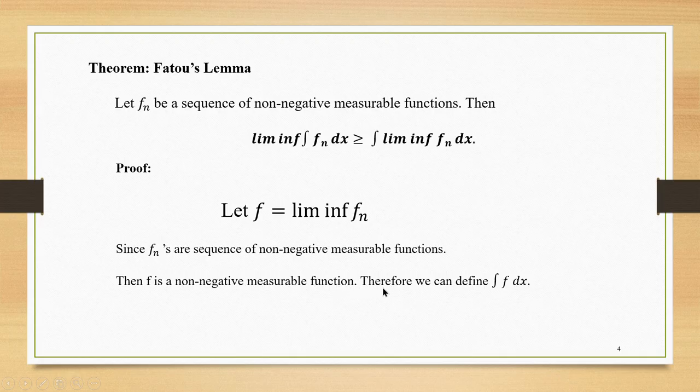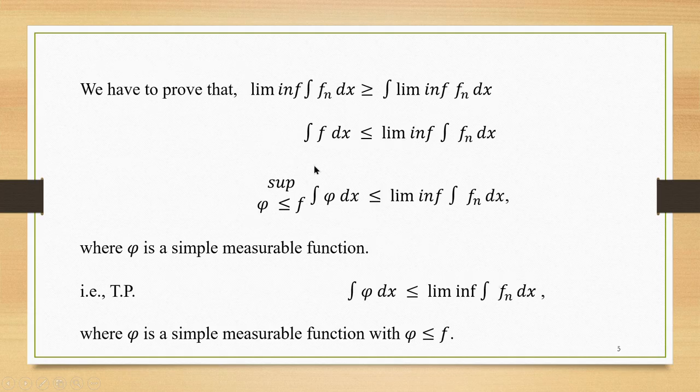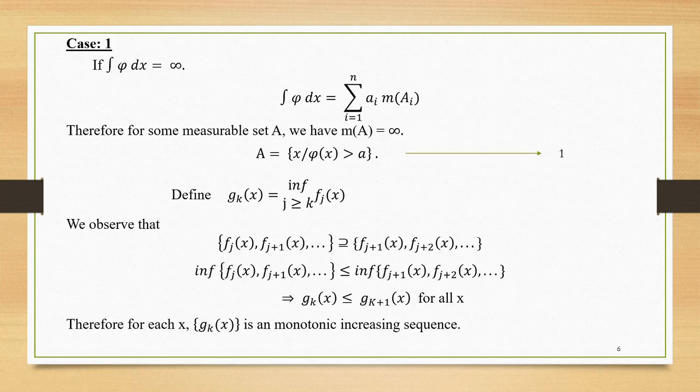As we discussed earlier, we can define the integral, which is defined by integral f dx is equal to supremum of integral phi dx. So, to prove Fatou's lemma, we have to prove that this supremum value is less than or equal to limit infimum of integral Fn dx. Here, this phi is a simple measurable function. So, we have to prove that integral phi dx is less than or equal to limit infimum of integral Fn dx. Now, we are going to prove the result in two cases.